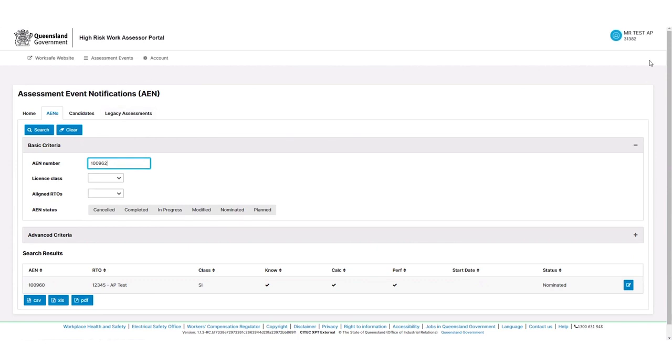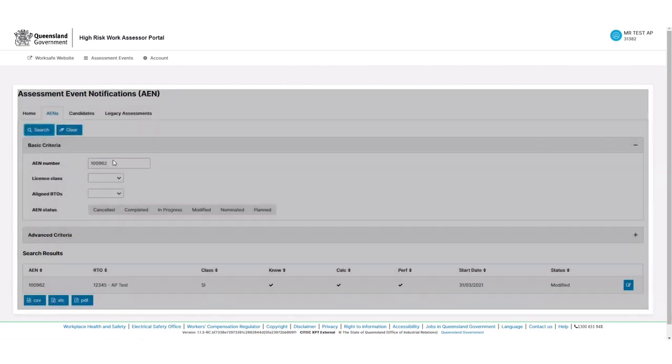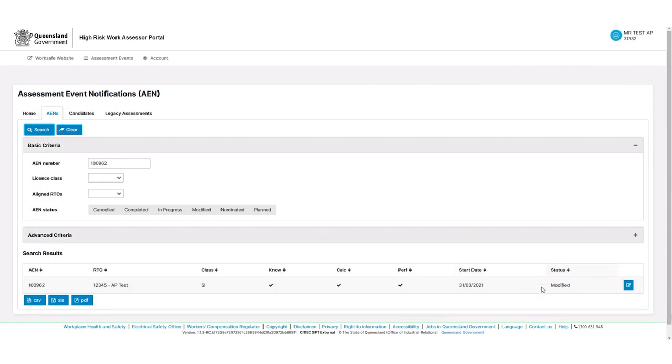So here we are as the assessor with our assessor number in the top right. We've got our assessment event number 100962. If we do a search, we'll see that this assessment event is now in modified status. Now, once an assessment event gets modified, you'll receive a notification and you'll also see it on your home page. In our case, the search is just a quick way of getting there. So if we open this assessment event,